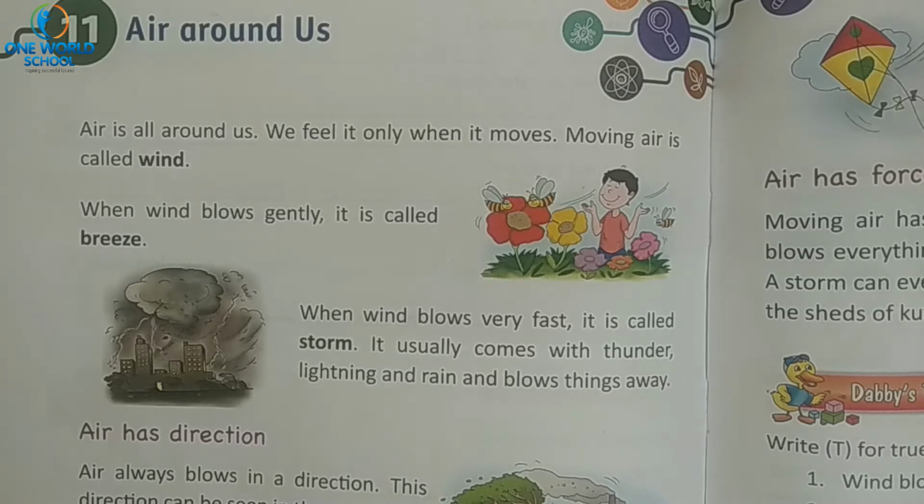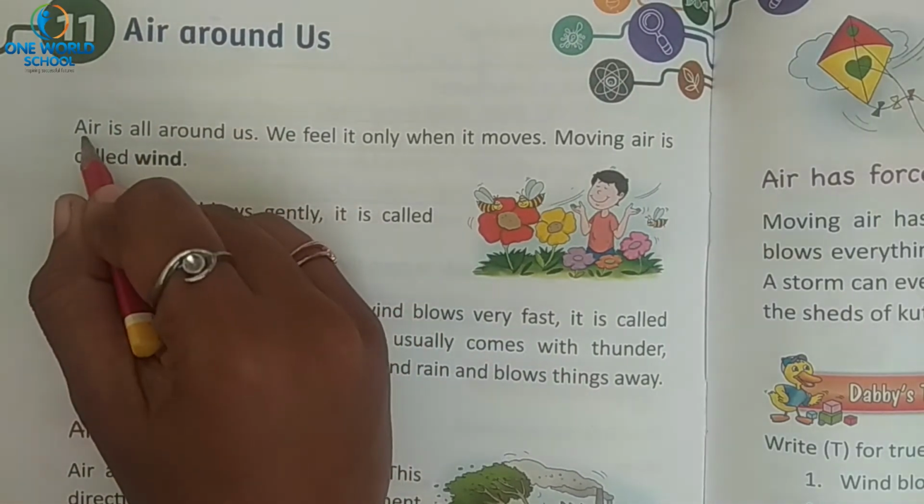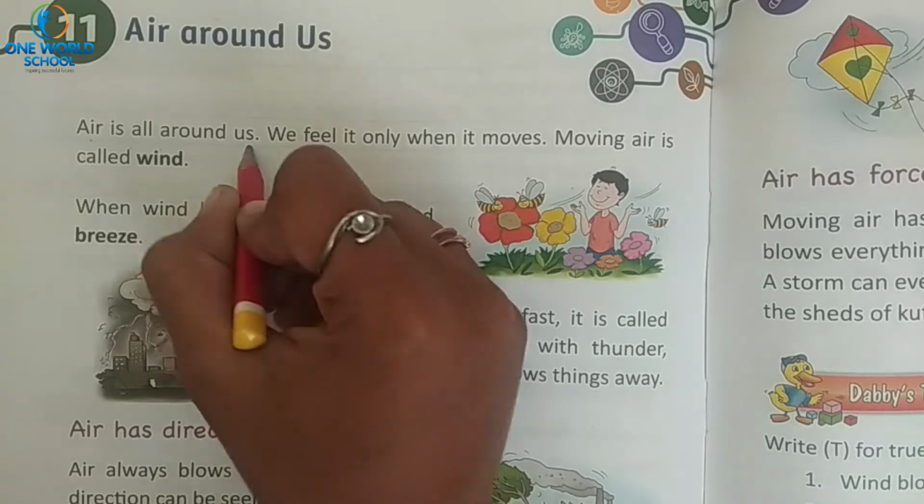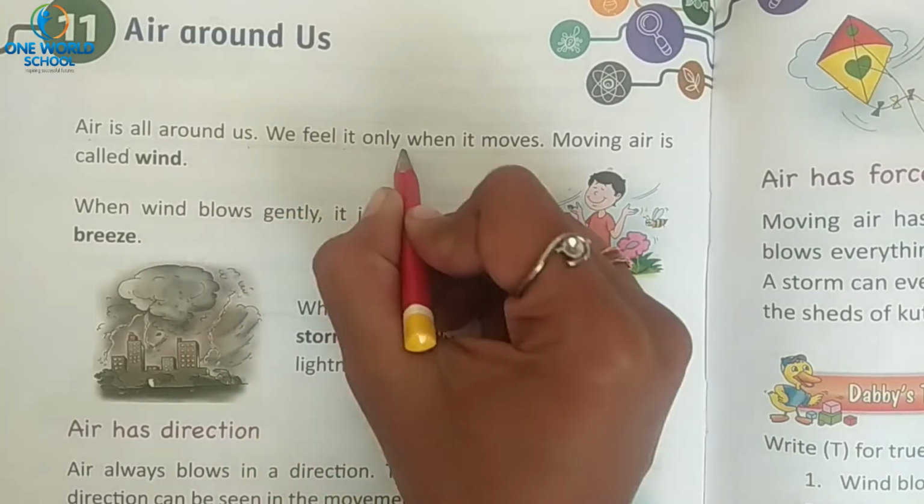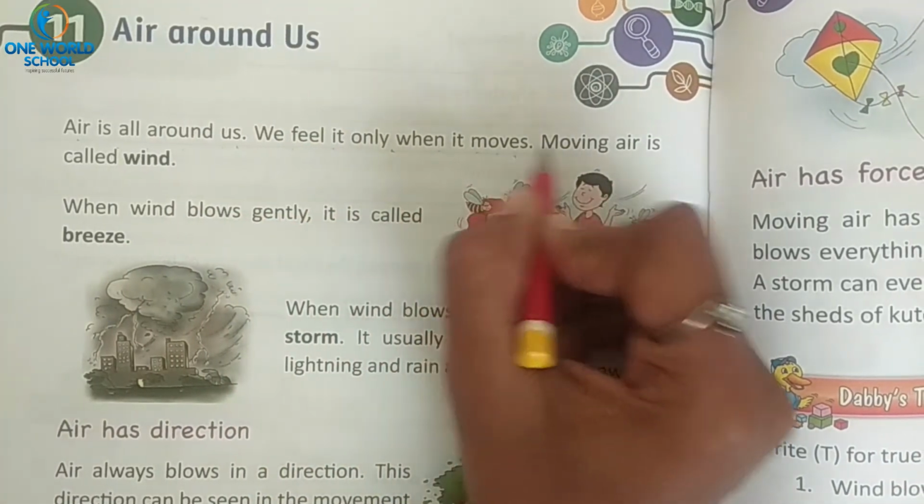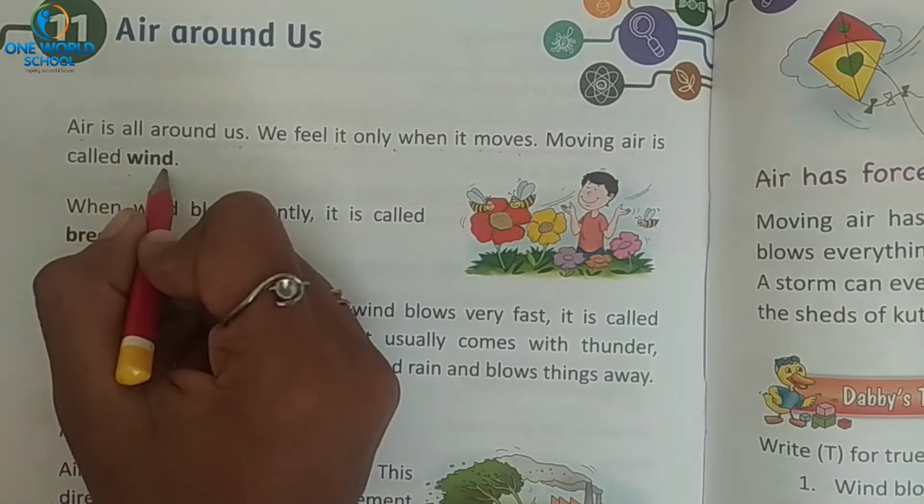Okay? Yes, we can feel air. Can we see air? No, we cannot see the air, but we can feel the air. Look here. Air is all around us. We feel it only when it moves. Moving air is called wind.